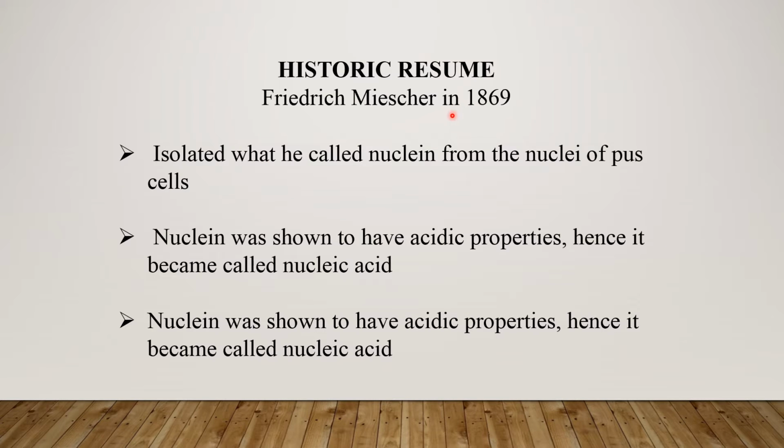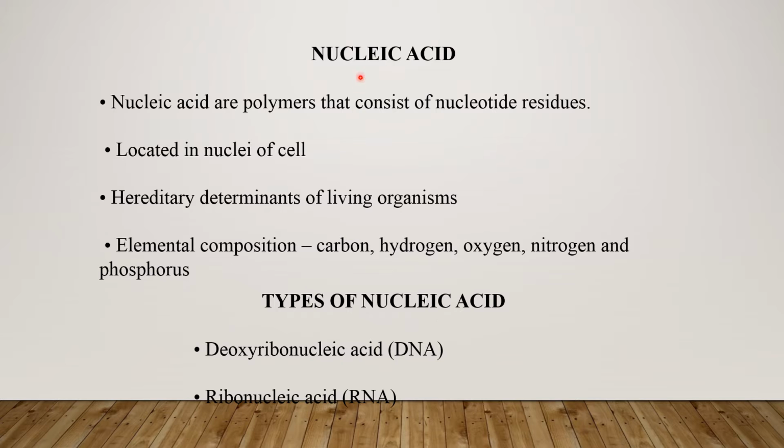Historically, in 1869, Friedrich Miescher isolated the DNA from the nuclei of pus cells and called it nuclein. Nuclein showed acidic properties, hence it is called nucleic acid. Nucleic acids are polymers that consist of nucleotide residues. They are located in the nuclei of every cell.